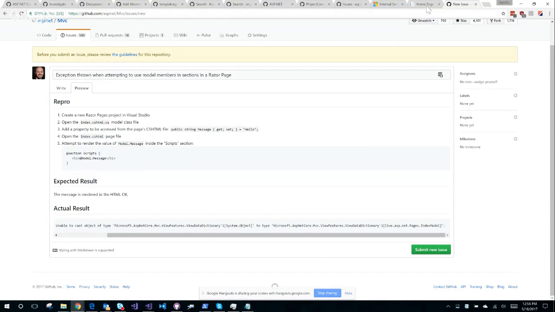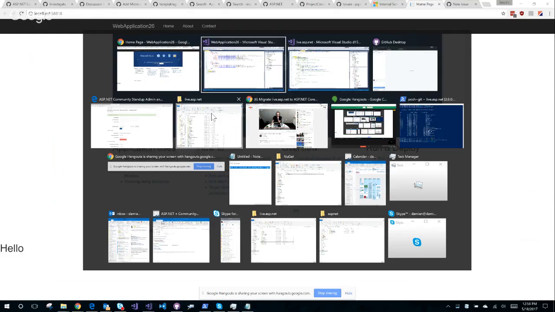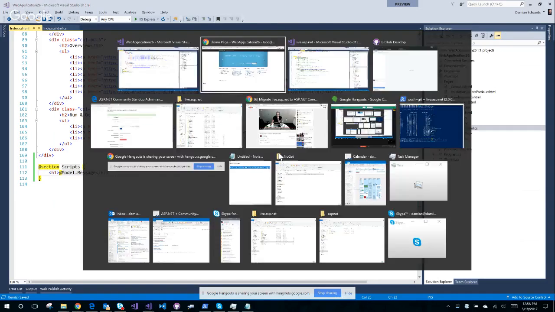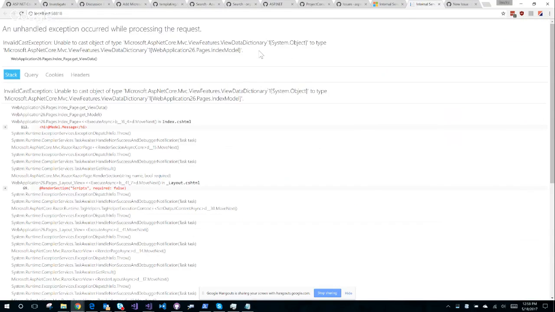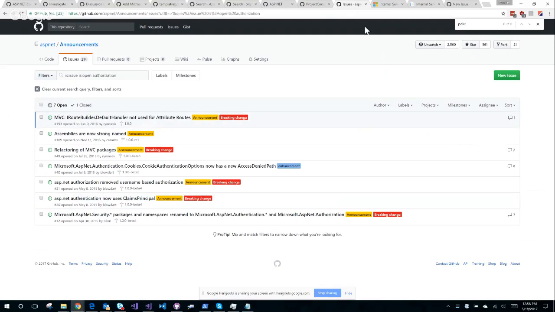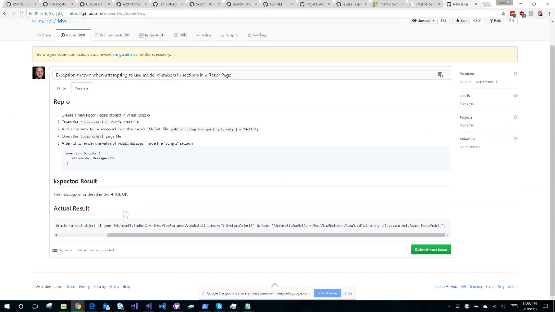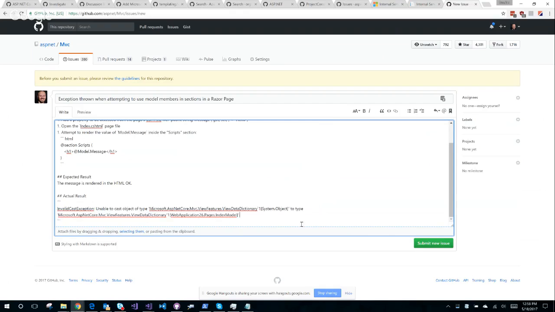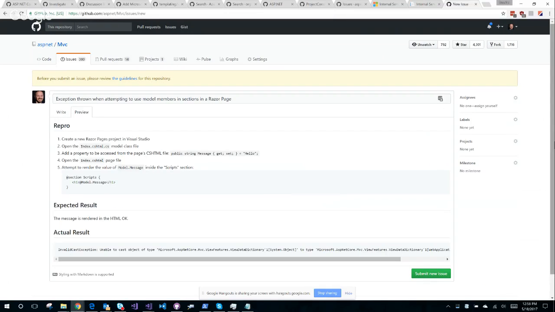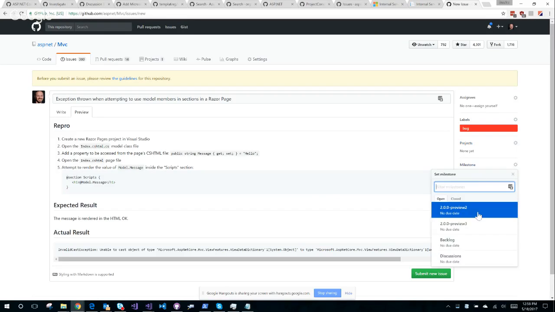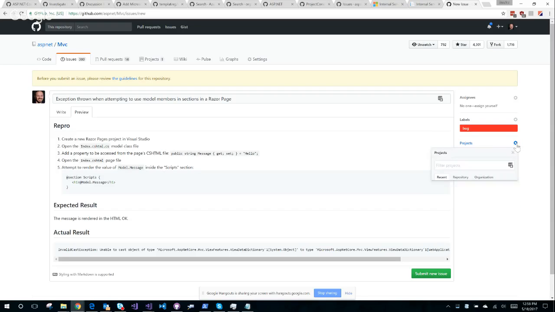And I guess I could get the actual exception from over here, couldn't I? Model.message, because we like being pedantic. Good bug reports. That one. Back to here. Nope. This one. Edit this. Come down here. Put that in there. Perfect. Okay. We will label this a bug. I will stick this in the Preview 2 milestone.